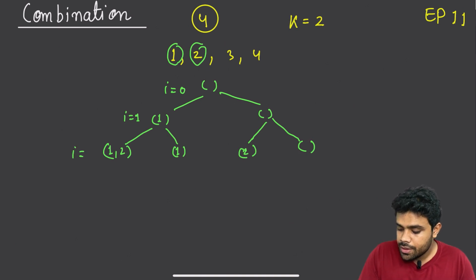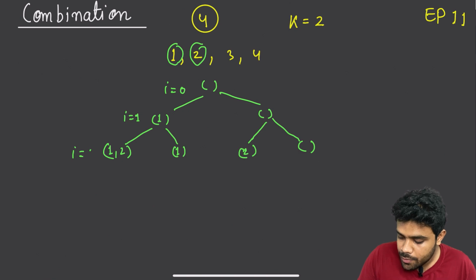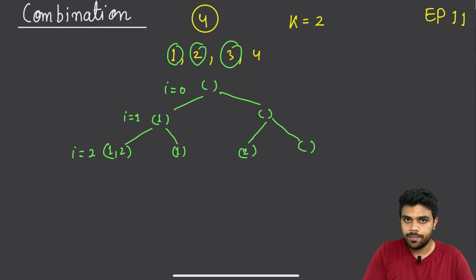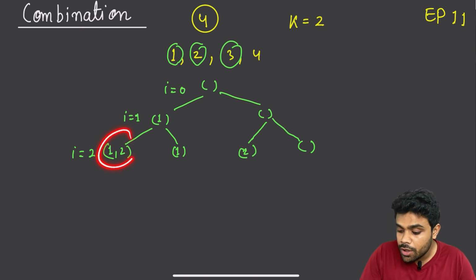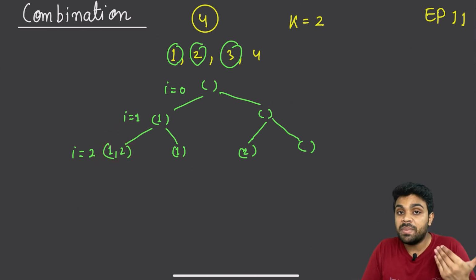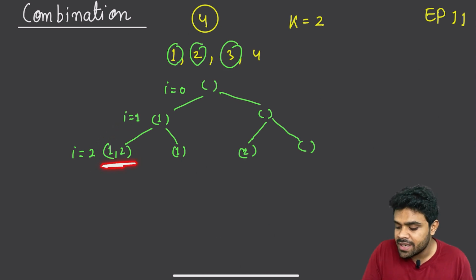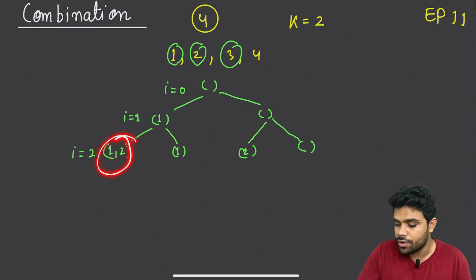i is equal to 2 here, so I'm talking about this particular 3. Now from this particular node, I will not go beyond. Why? Because the size of the subset is already 2, right? So I will not go beyond this. I will stop at this particular point for this particular node.